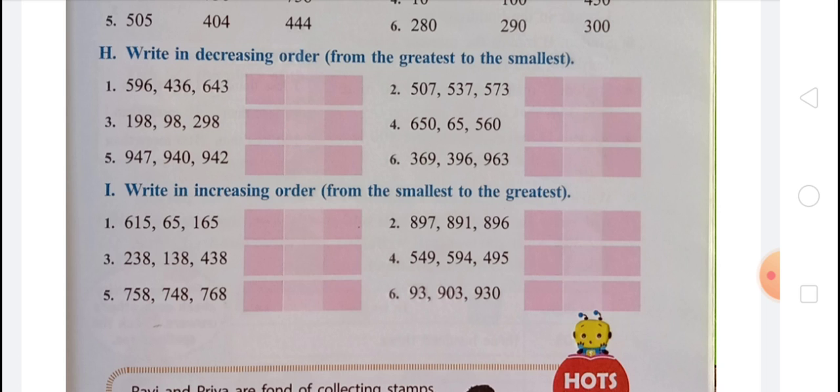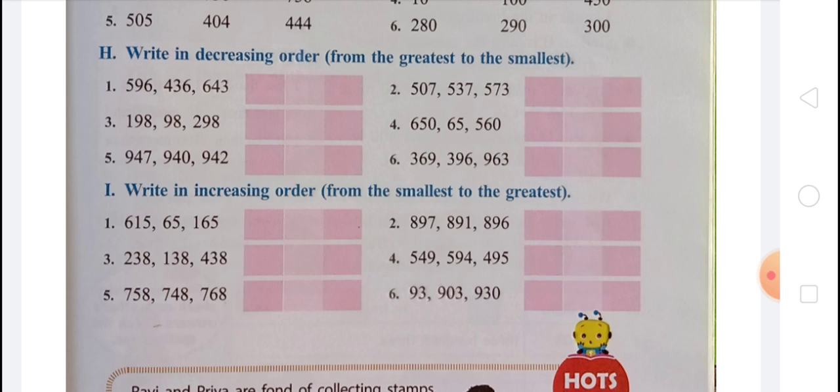In third, on first there will be 138, on second there will be 238, and on third there will be 438. In fourth, on first there will be 495, on second there will be 549, and on third there will be 594.